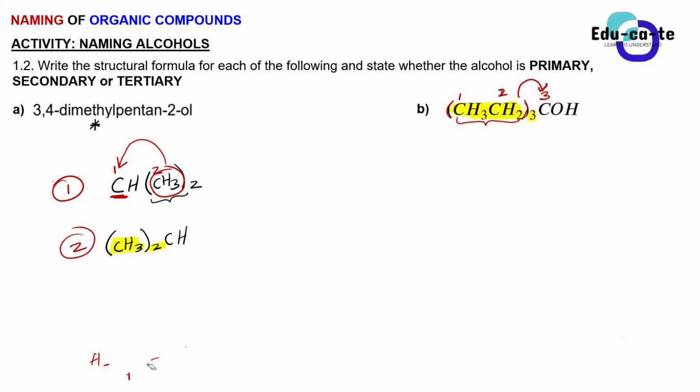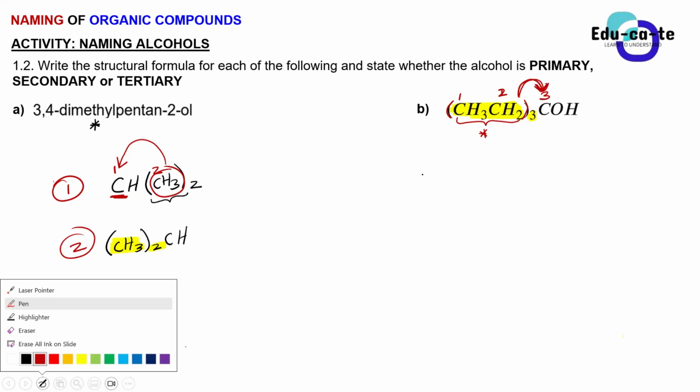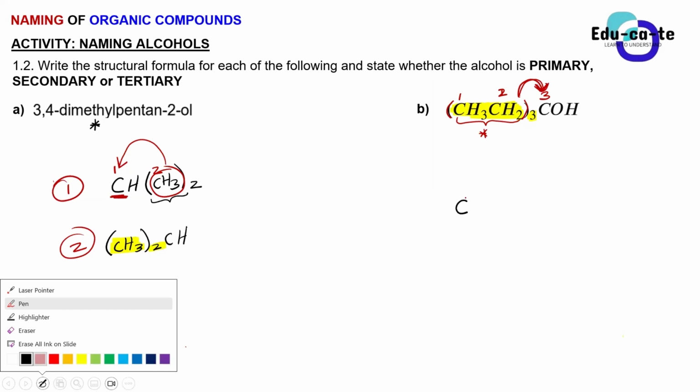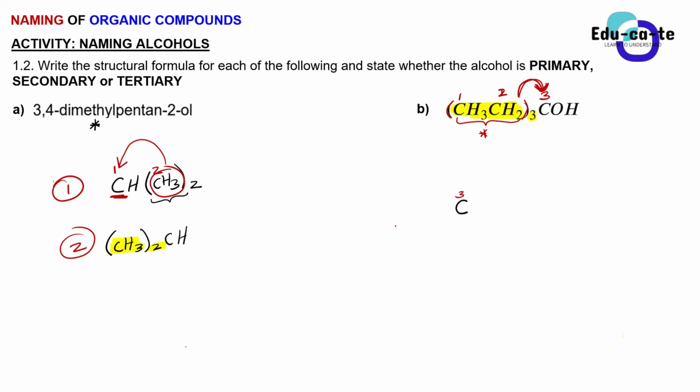Look at compound B. What is inside the bracket is an ethyl group. So it's 2 carbons and 5 hydrogens. All of them are bonded to carbon number 3 according to the numbering that I have used. Do you see that? Yes, sir. So you're going to write this carbon, which I've given the label 3. It's just my labeling. It is going to be bonded to 2 of these groups.